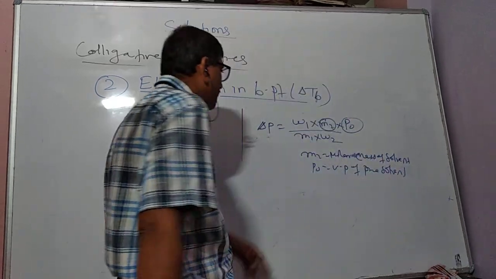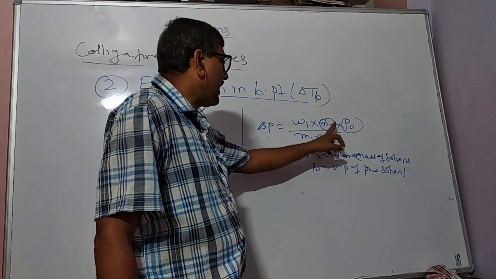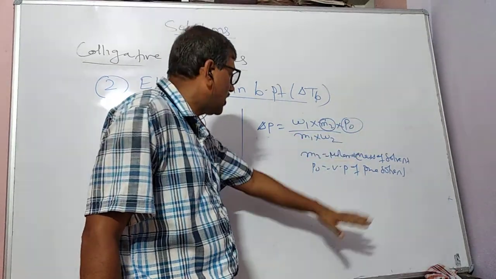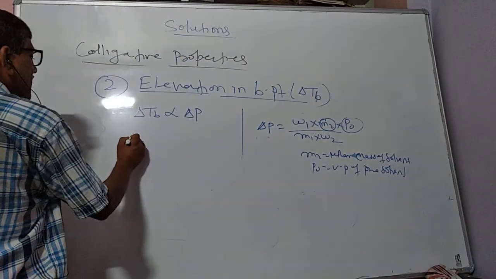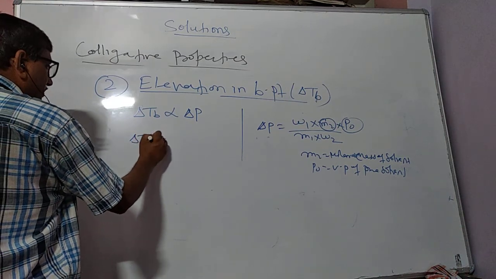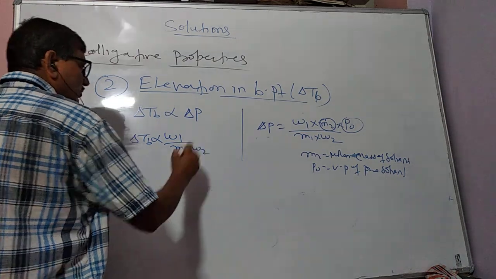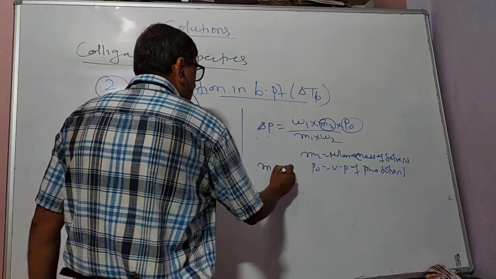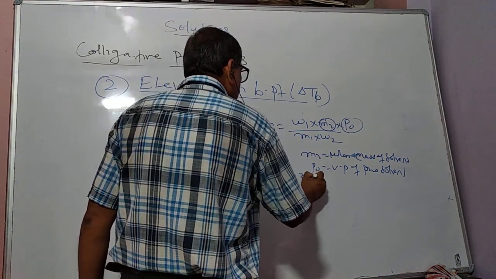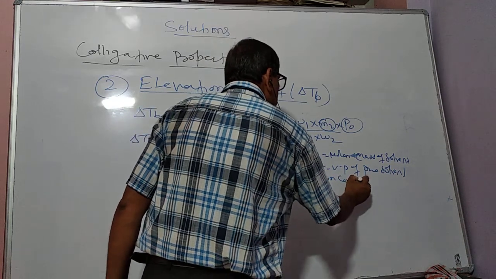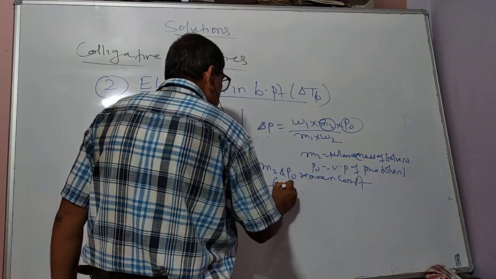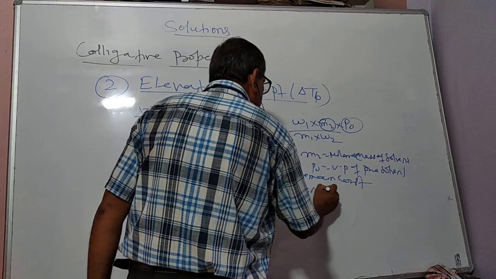Since for a given solvent M2 and P0 remain constant, we can write delta TB proportional to W1 by M1 into W2.